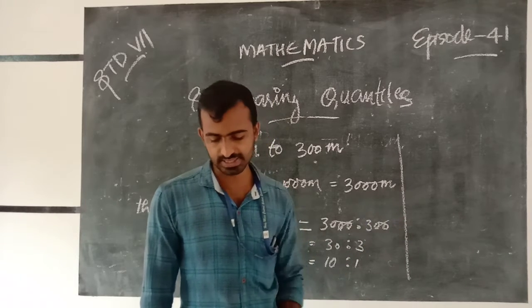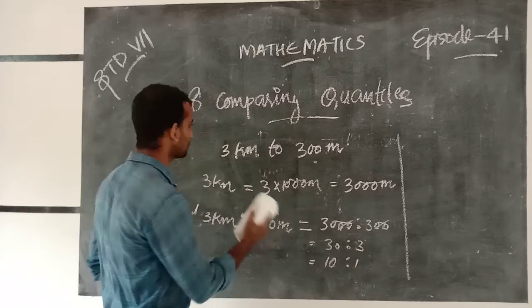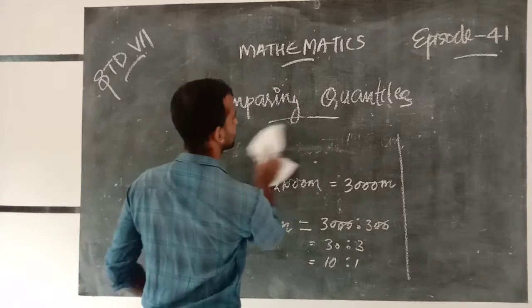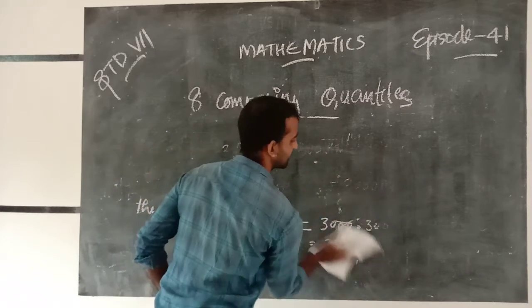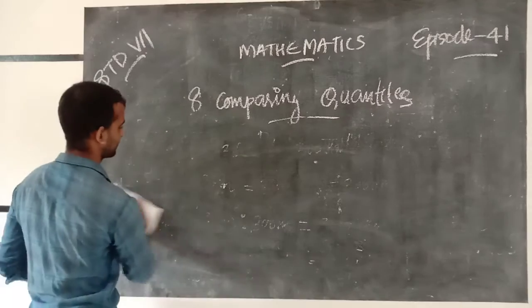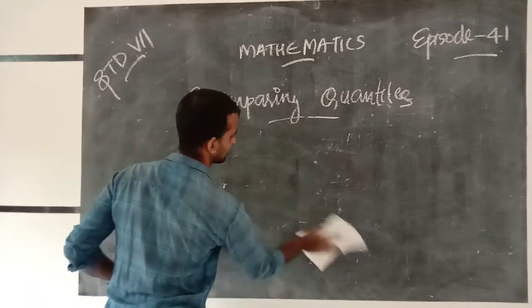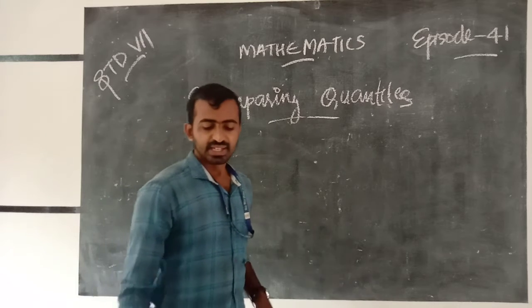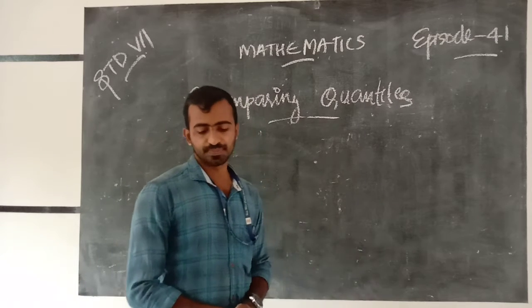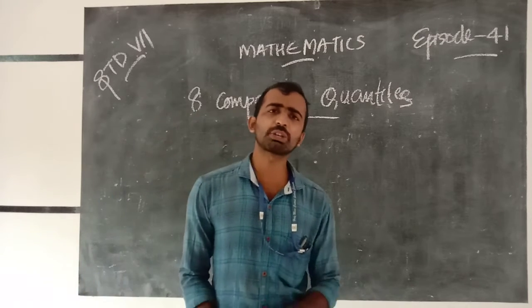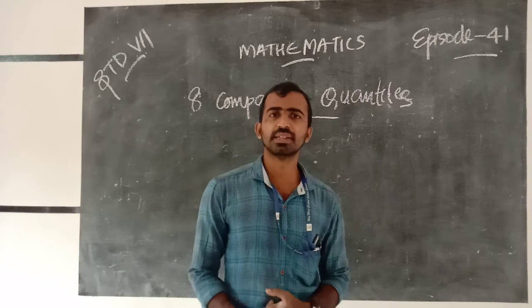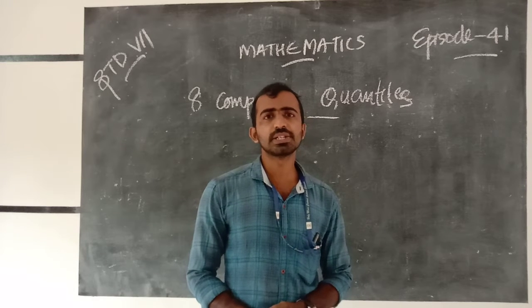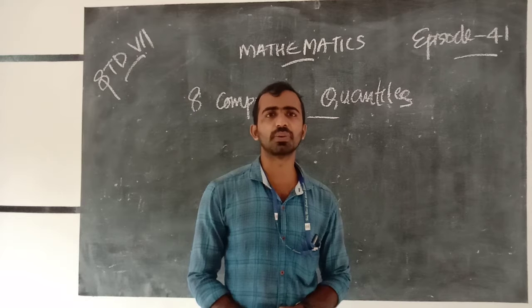Next is equivalent ratios. When we compare two ratios, we check whether the ratios are equal.